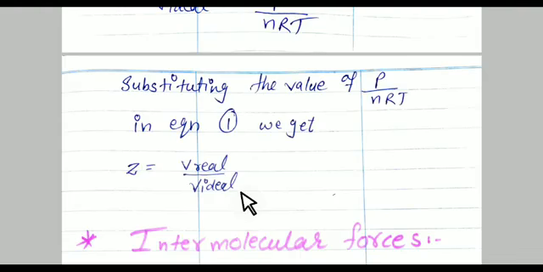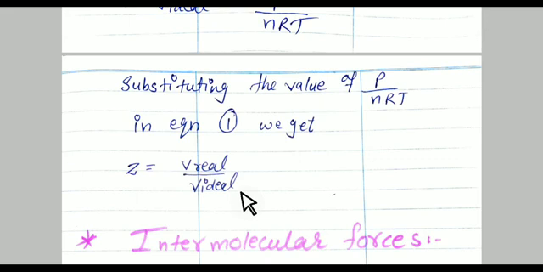Now, always remember, there is positive deviation in compressibility factor, means Z is greater than 1. It means the volume of a molecule cannot be neglected and the gas is difficult to compress. Always remember student, whenever compressibility factor is greater than 1, the volume of a molecule cannot be neglected and the gas is difficult to compress.